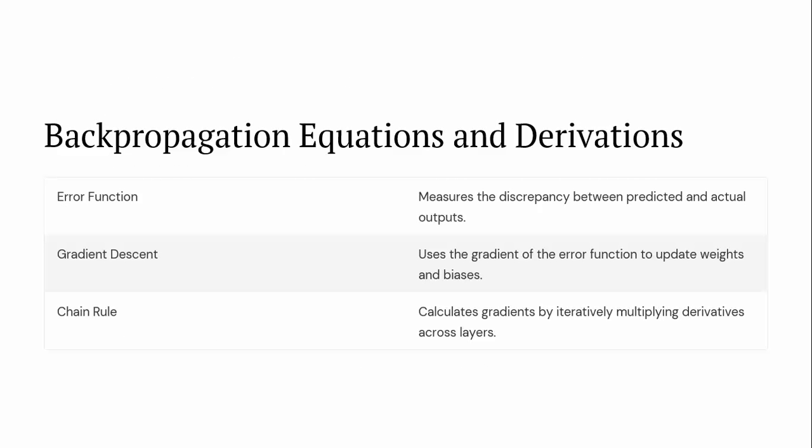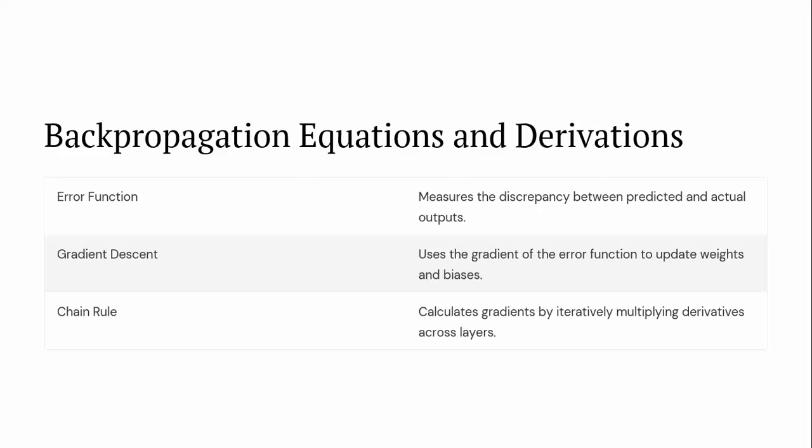Here are the equations and derivations we are going to use and apply in our backpropagation process. One is the error function, the second is gradient descent, and the third is the chain rule. Here the error function measures the differences between predicted and actual outputs. After predicting, the error between the predicted and the actual output is used to calculate the gradient of the error function to update the weights and bias.